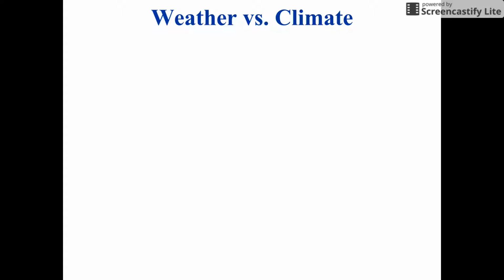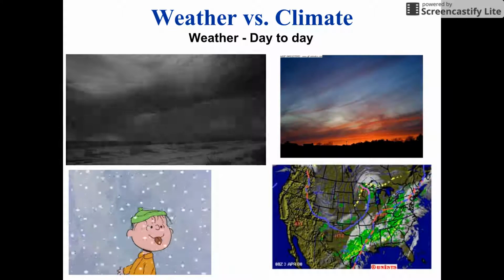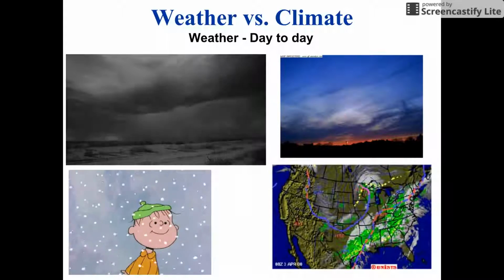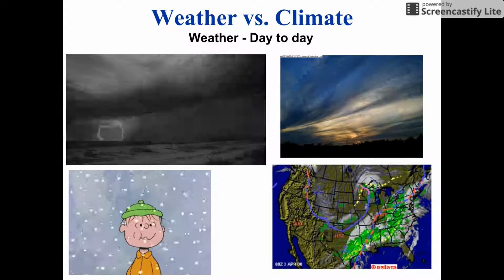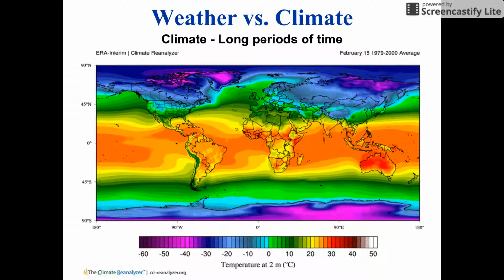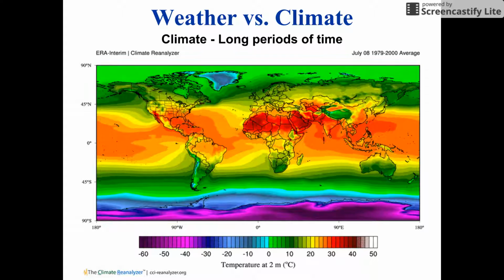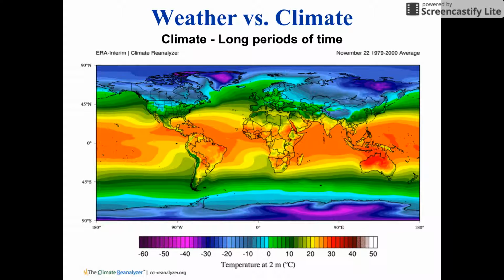Now that we know about greenhouse effect and what the greenhouse gases are, let's talk about the difference between weather and climate. The difference between weather and climate is a measure of time. Weather is the day-to-day, particular time and place, season to season. An example would be, we had snow or rain today. Or holy buckets, it sure is sunny today. Climate is developed over a long term, years, decades, or even centuries. Examples are deserts are hot and dry, and rainforests are hot and wet. Deserts and rainforests do not change much from day to day.